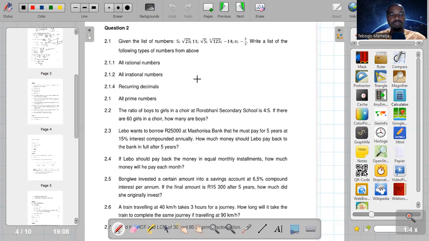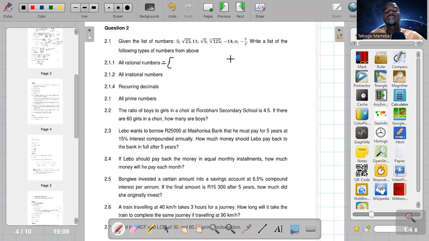Question 2. Given the list of numbers 5, square root of 25, 11, square root of 5, cube root of 125, negative 14, pi, negative 3 over 2. Write a list of the following numbers. The first one, all rational numbers. They want all rational numbers.